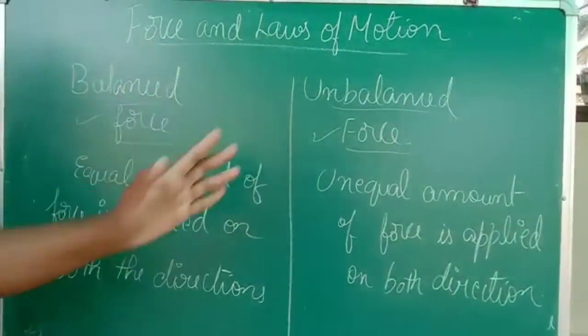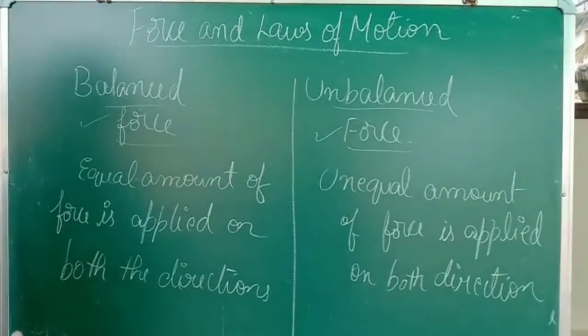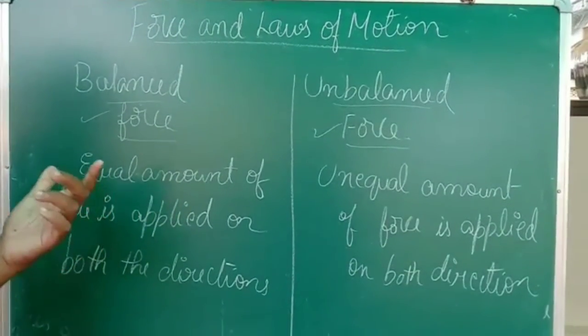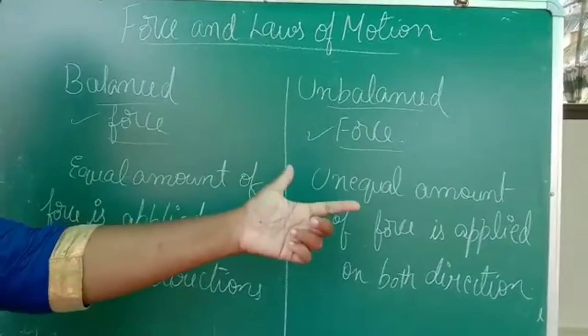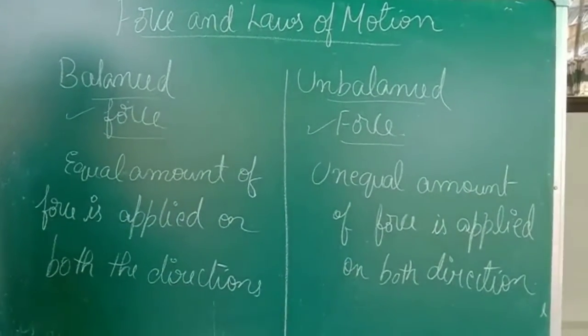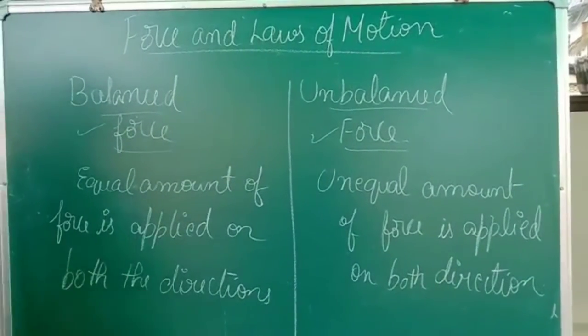And here comes unbalanced force. Here an unequal amount of force is applied in both directions. Earlier there was an equal amount of force, and here, as the name suggests, unbalanced, so an unequal amount of force is applied in both directions. So these are the two different types of forces.